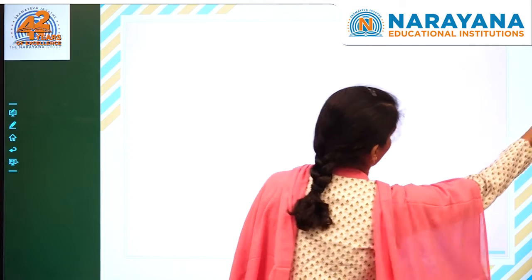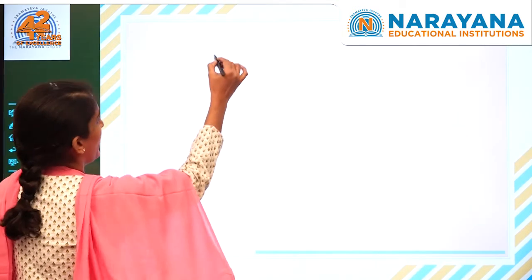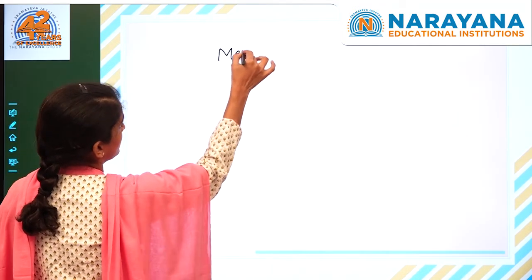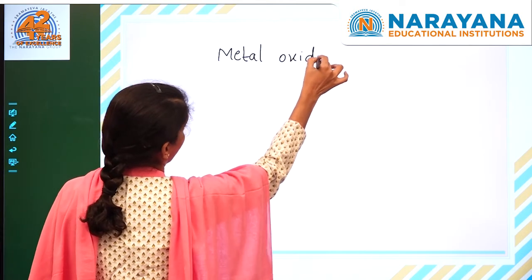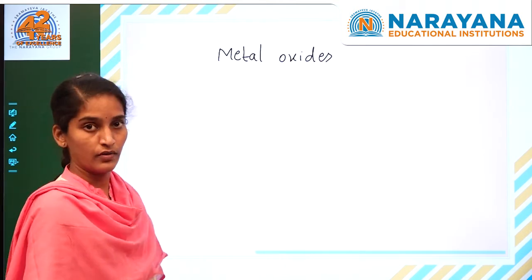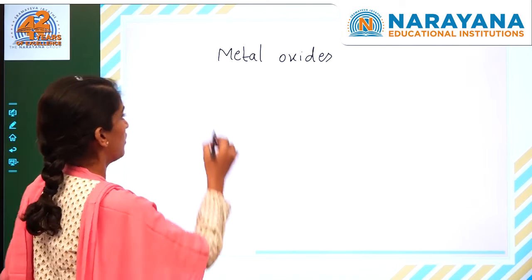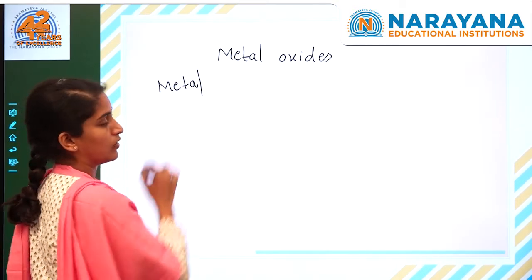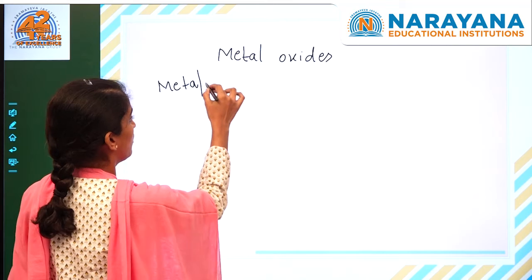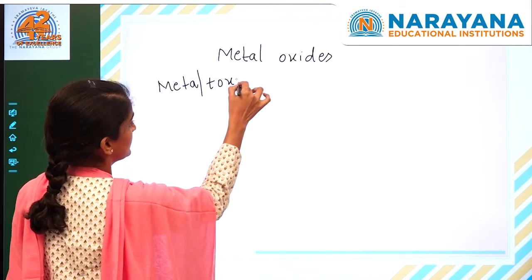Next, metal oxides. So what is meant by metal oxides? Metal oxides are the compounds formed by the combination of metal and oxygen.